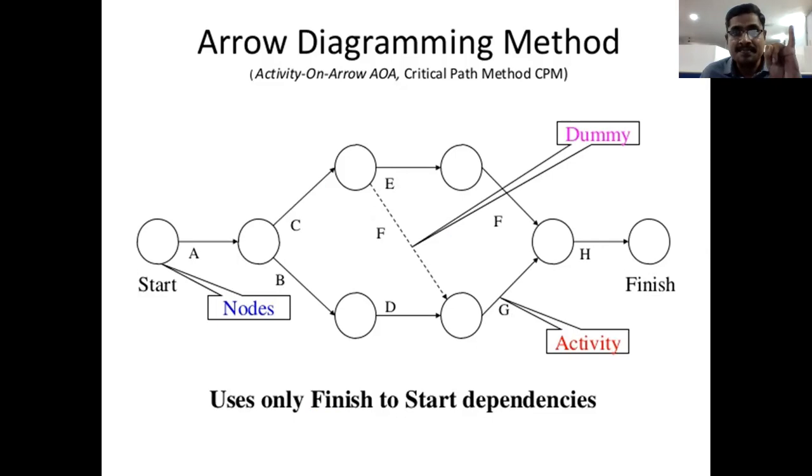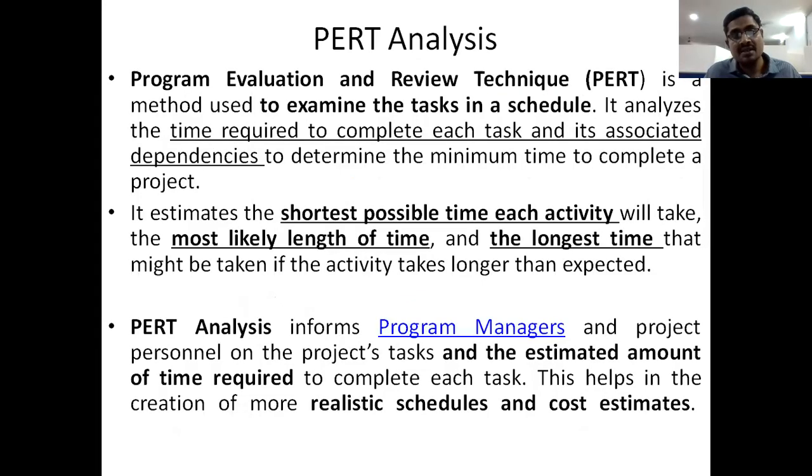Short time, normal time, long time: these 3 timings are estimated for each and every activity. It estimates the shortest possible time, normal time, and longest time that might be taken if the activities take longer than expected, right? In PERT analysis, program managers and project personnel estimate the amount of time required to complete each task.